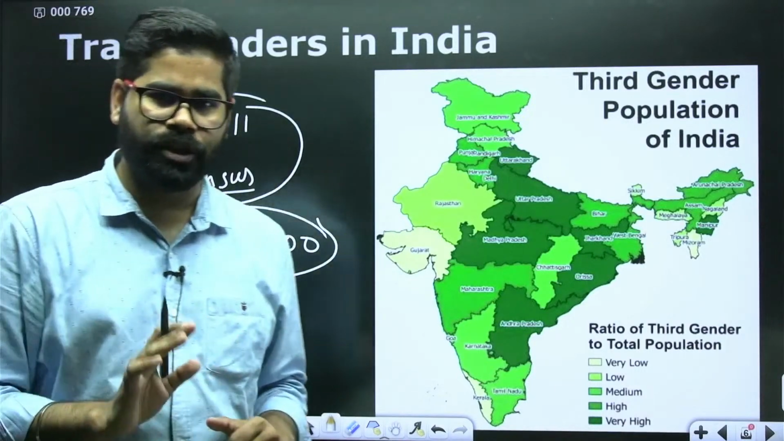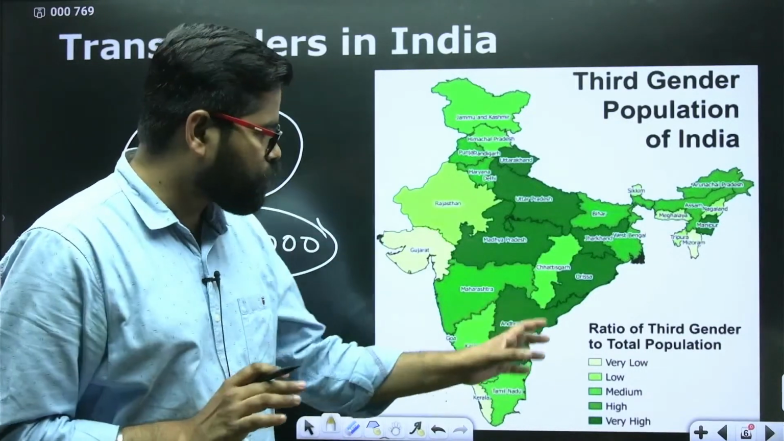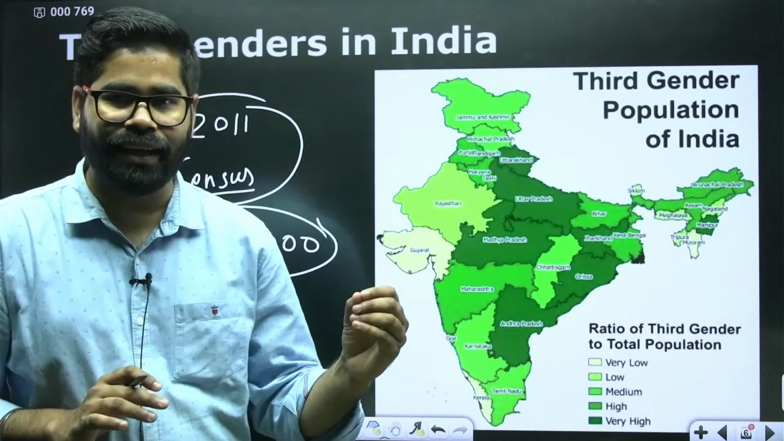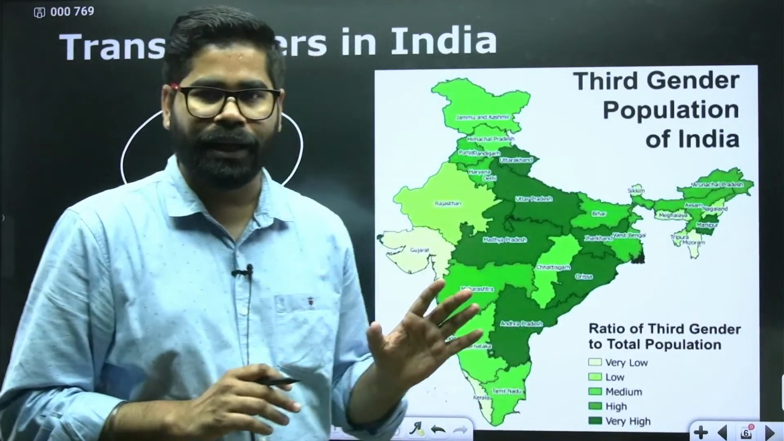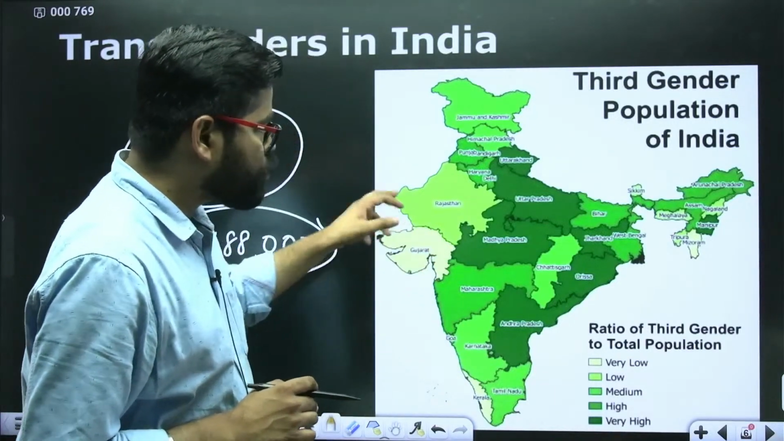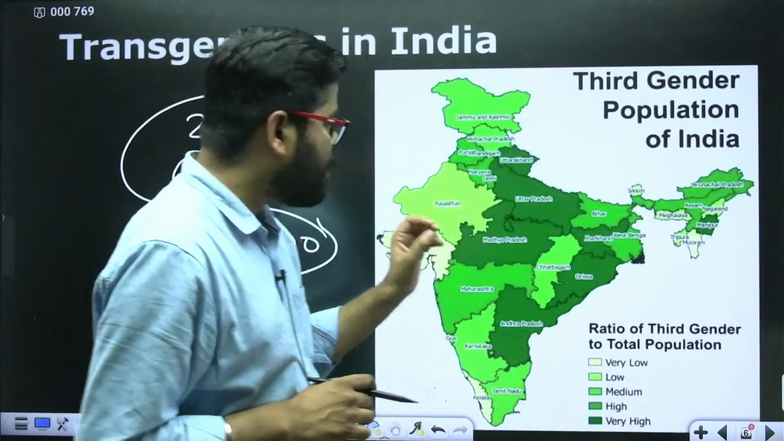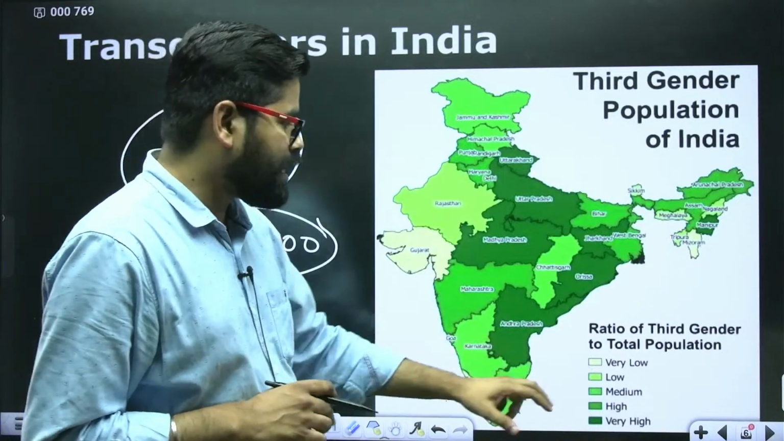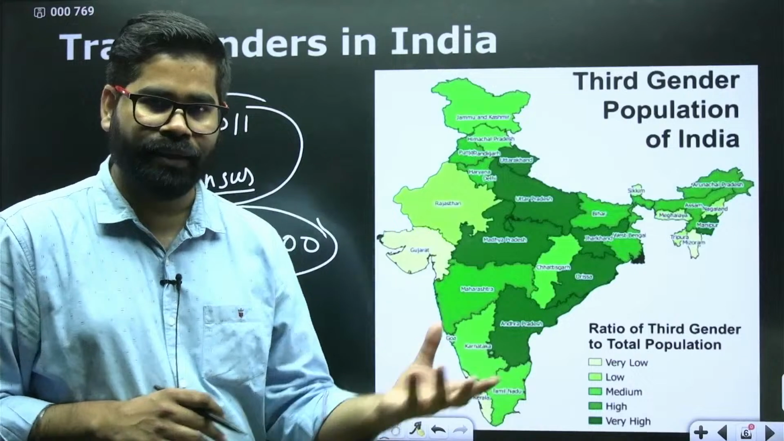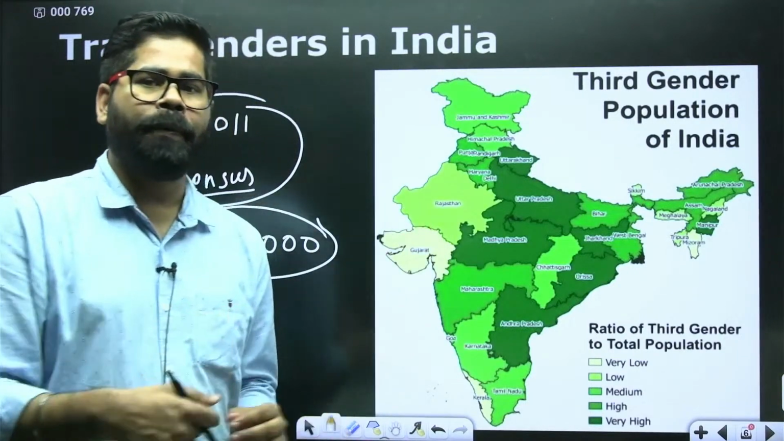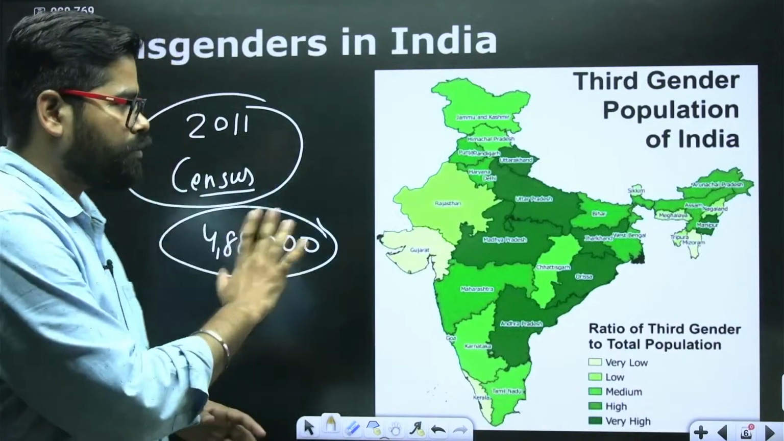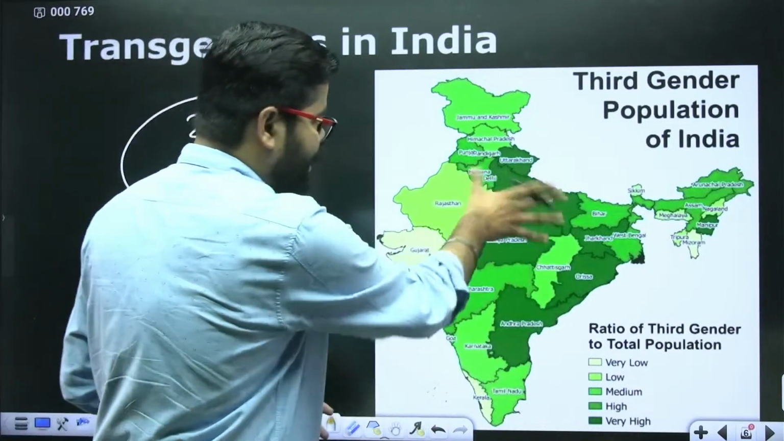So this is one thing. These are the states in dark green color which have a greater population of the third gender. Whereas if you look at states like Gujarat and other states of India, in those states the ratio of third gender to total population is quite low. It means in those states, people have not identified them as third gender. So it is concentrated in some states only.